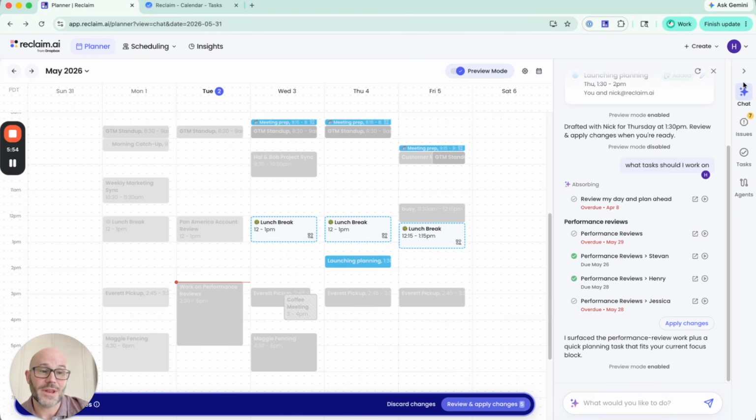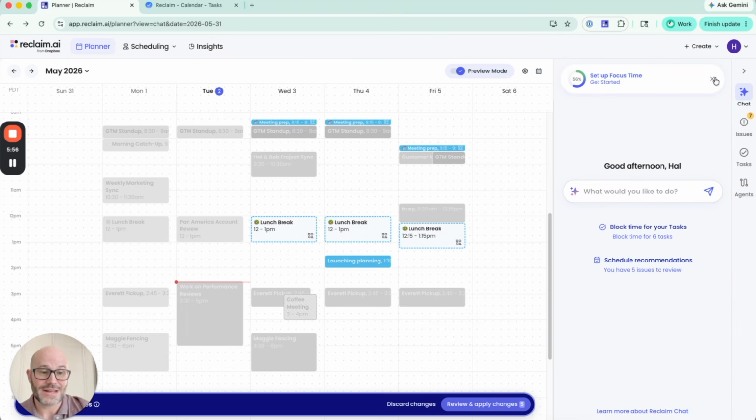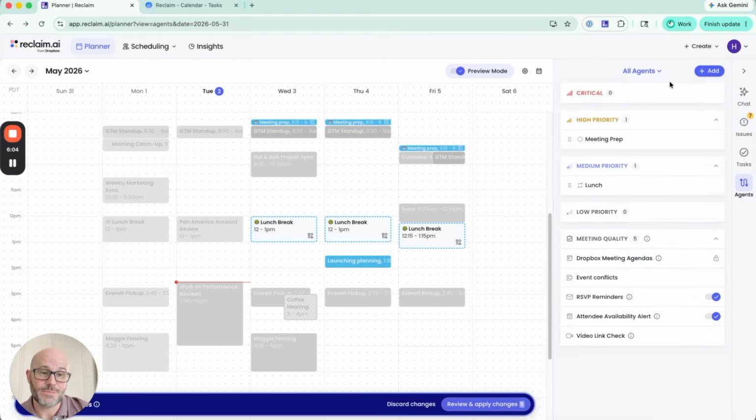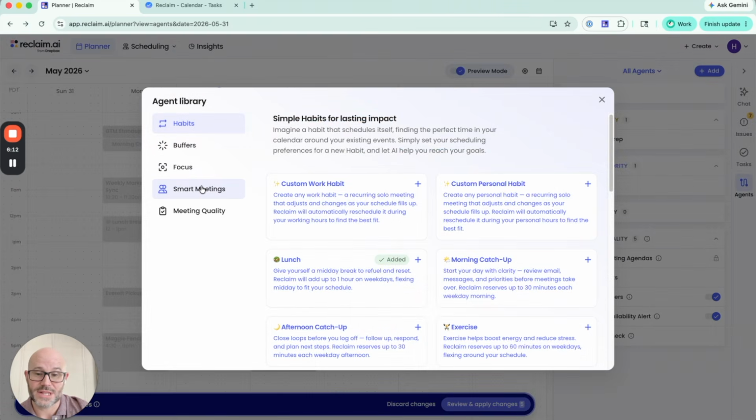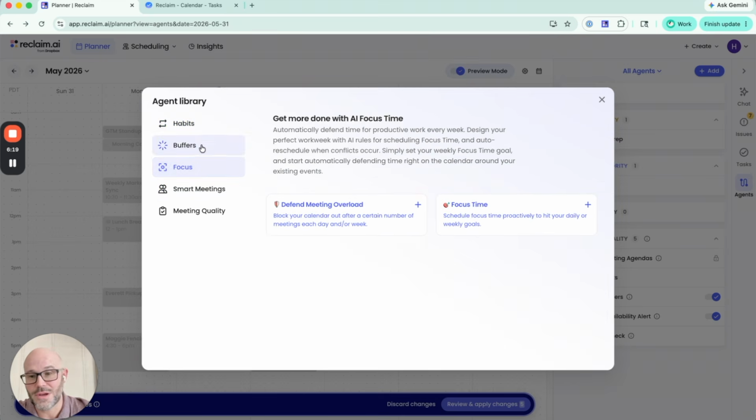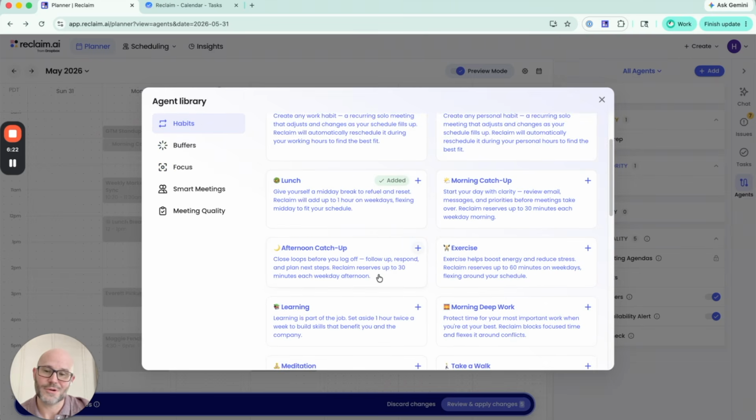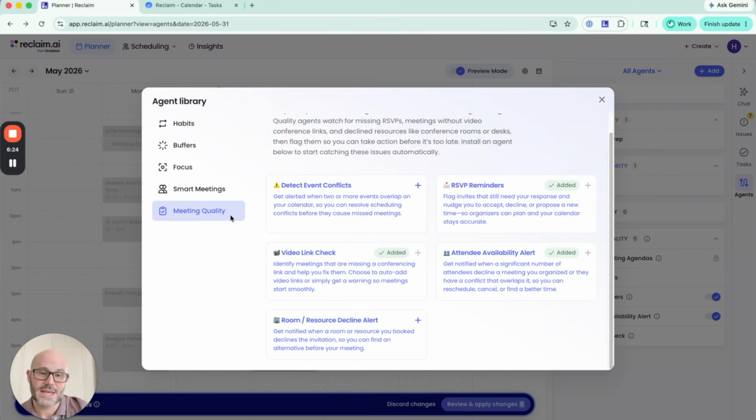And then lastly, I want to highlight one more great proactive capability. You saw one in the form of tasks. The other one is in the form of highlighting and solving issues on your calendar. So we briefly saw it here, but I want to pause for a moment on these special kinds of agents called meeting quality. Most of the agents in our agent library are all about taking action, blocking time before or after meetings, defending your calendar from meeting overload, making room for important work and personal habits. But we also have ones that will highlight issues for you and resolve those, and in some cases auto-resolve if